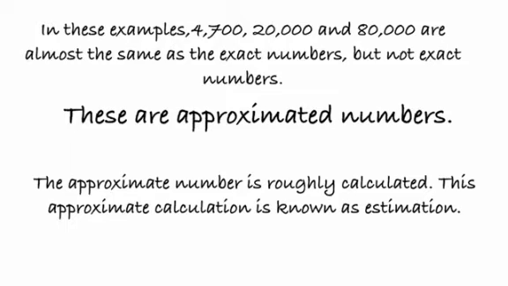But when you have an intention of getting accurate results, the estimation process cannot help you. Let me be very clear that these approximated numbers will not give you accurate answers. They might be nearer to the exact numbers, but not exact numbers. I hope I'm clear with this, children.